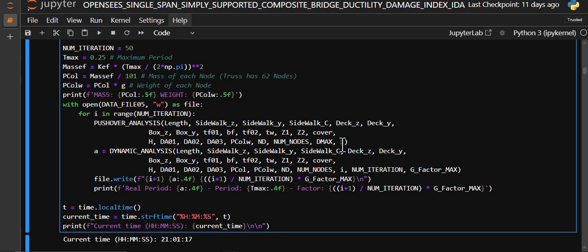The value starts near 0 until 2. So with 50 iterations, we're going to run the outputting the data and seeing if the acceleration of the analysis is going to be changed from values near 0 until 2. So the damage index is going to be changed. So then finding relations between all the parameters.